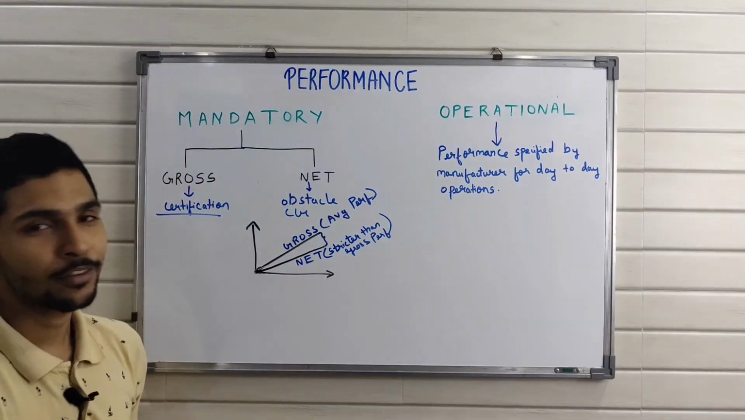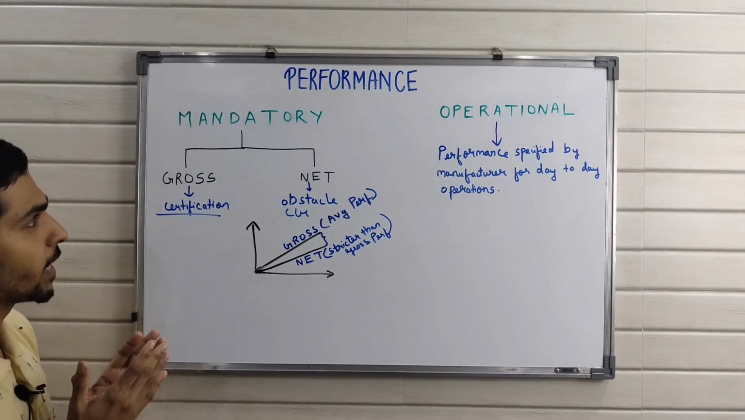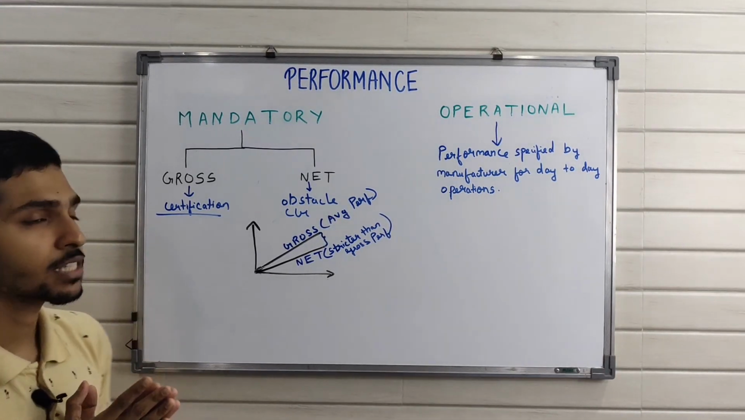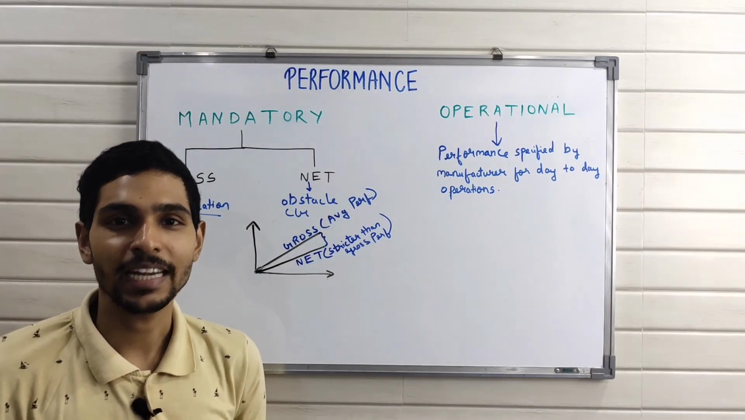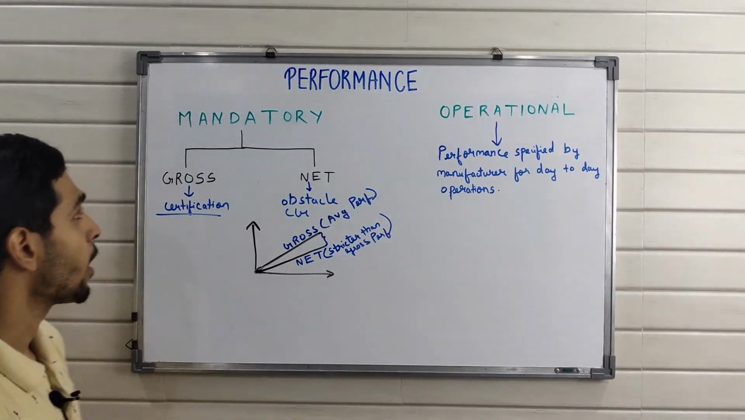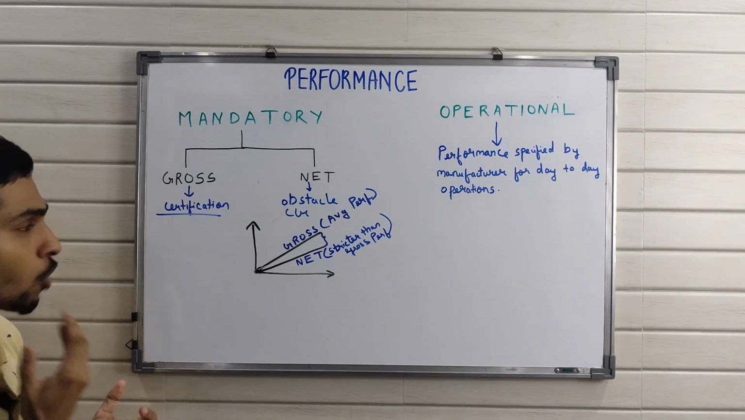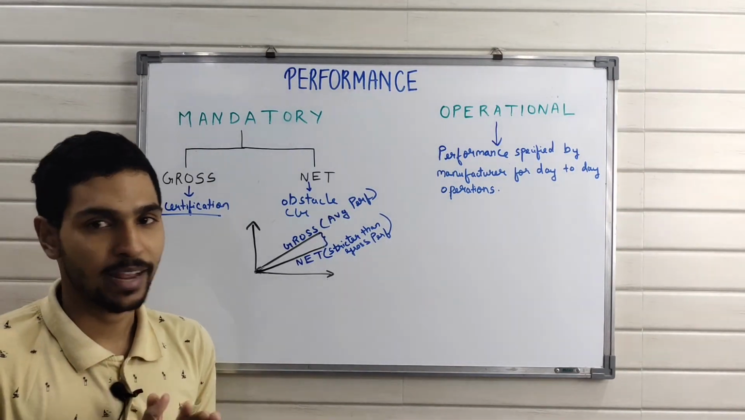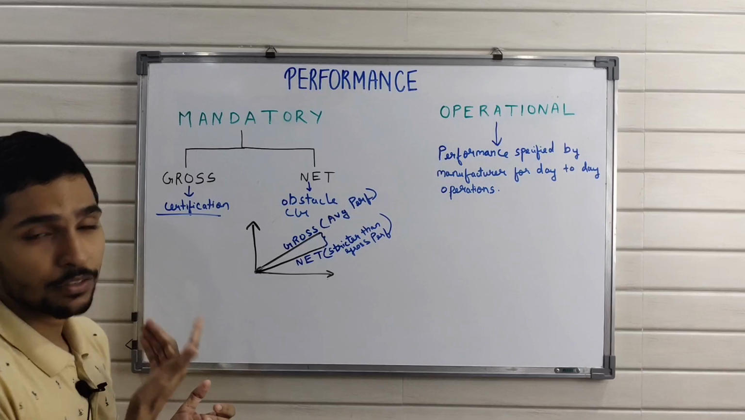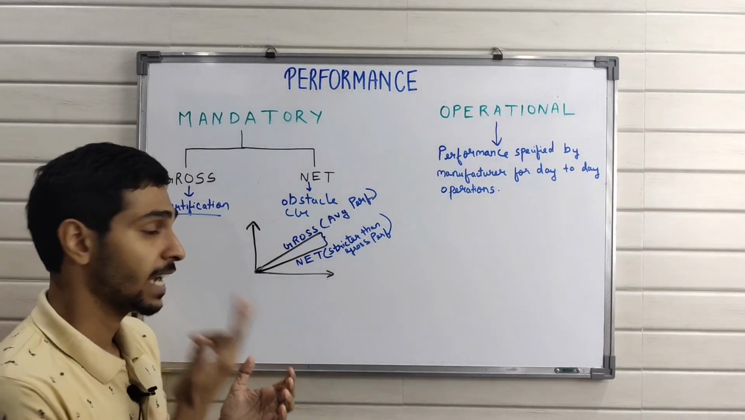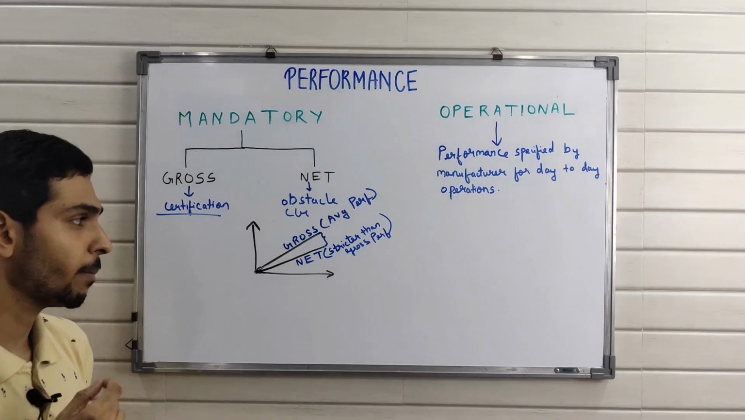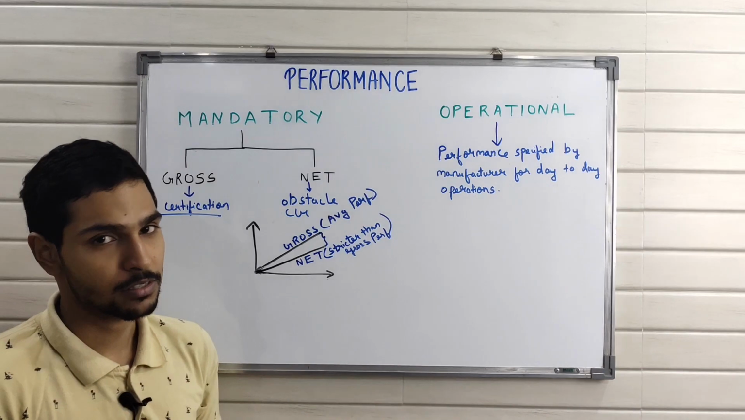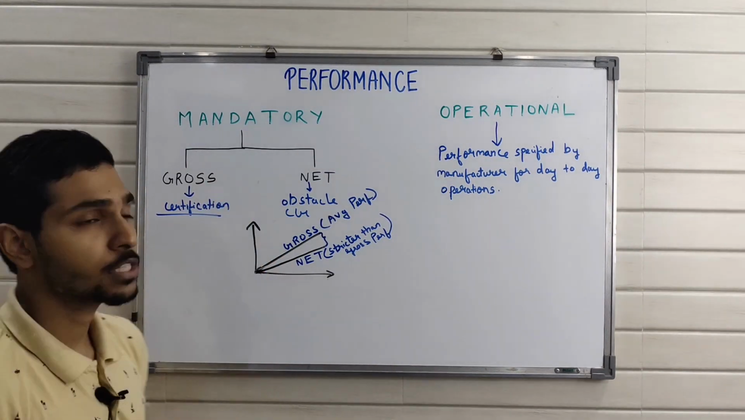So I'll just summarize everything for you now. So performance is basically divided into mandatory performance and operational performance. Mandatory performance is the performance that the aircraft has to meet to get its certificate of airworthiness. Mandatory performance is again divided into gross performance and net performance. Gross performance is the average performance of an aircraft fleet. It is used for certification of an aircraft. Next is net performance. It is a much more stricter parameter as compared to gross performance. It is used for obstacle clearance purposes. Okay, that is your mandatory performance for you.